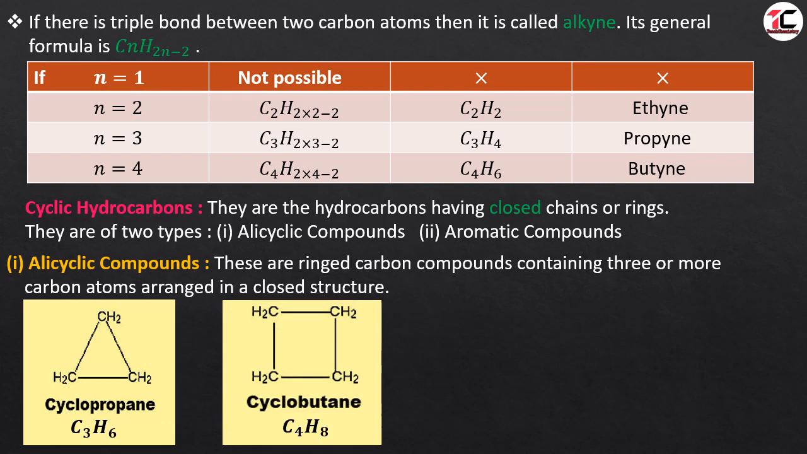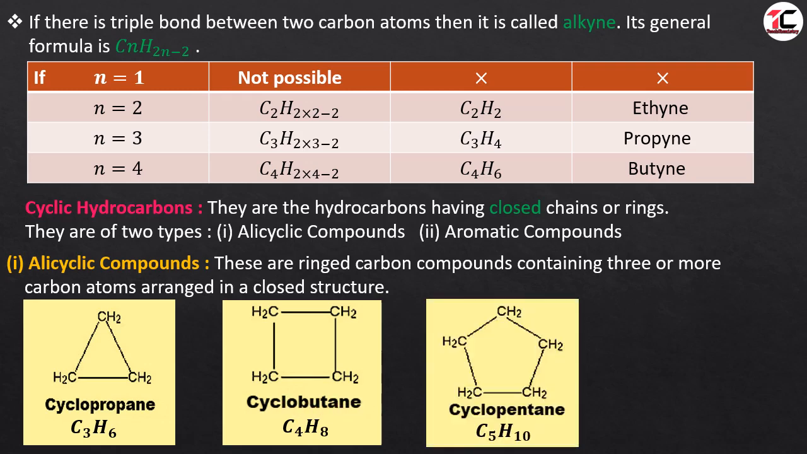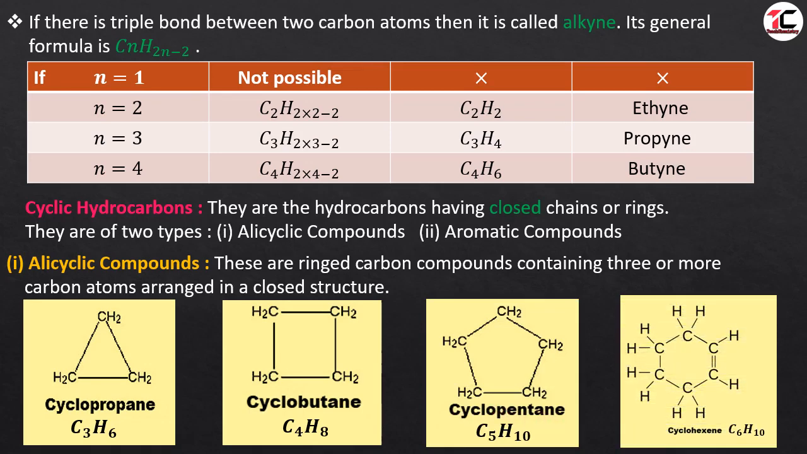For four carbon atoms, 1, 2, 3, 4, it will be cyclobutane. For 5 carbon atoms, it will be cyclopentane, and they are saturated. They have single covalent bonds. If it is a double covalent bond, if we take 6 carbon atoms and there is a double bond, then it becomes cyclohexene.